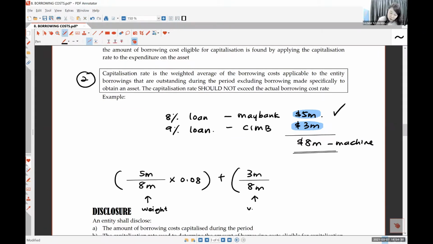Can you see this weight is not so heavy? So this one is 9%. The 8% you put heavier, and the 9% you put lesser. 5/8 and 3/8. You add them up together and you get a weighted average. So if the question has two interest rates, we are going to take the weighted average.